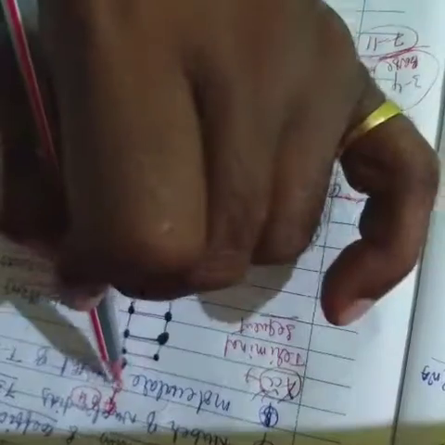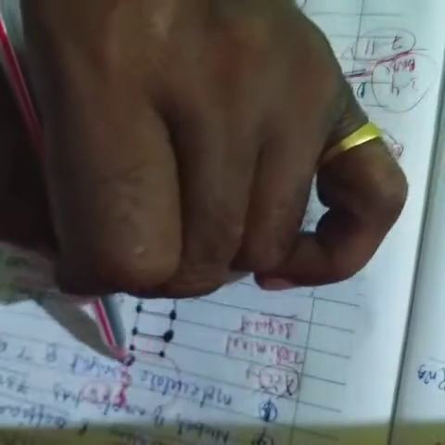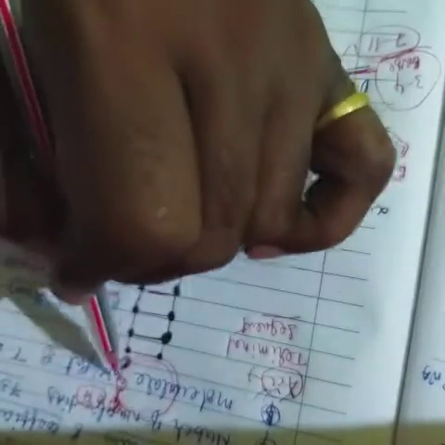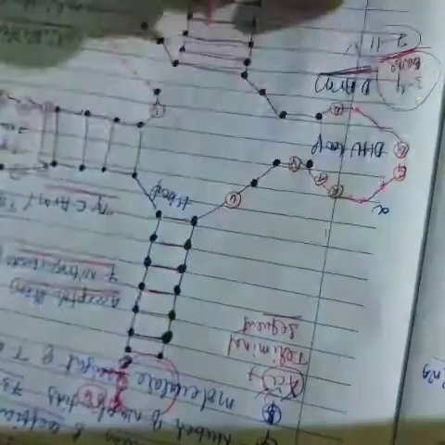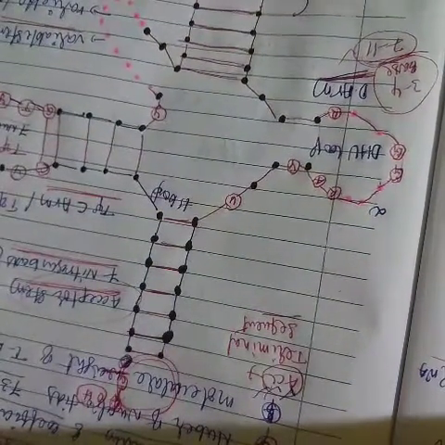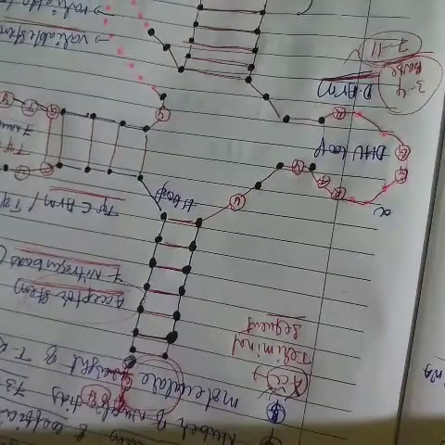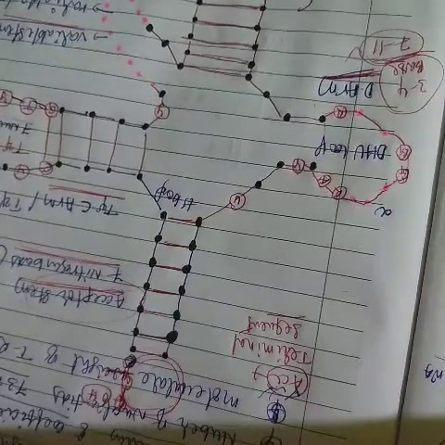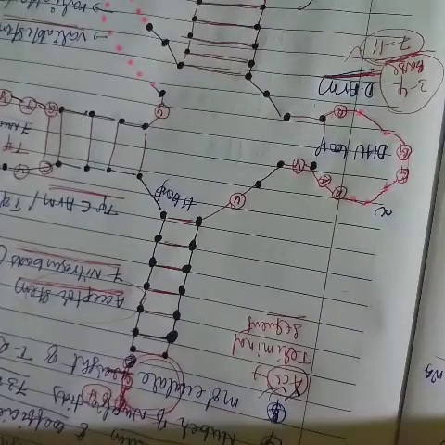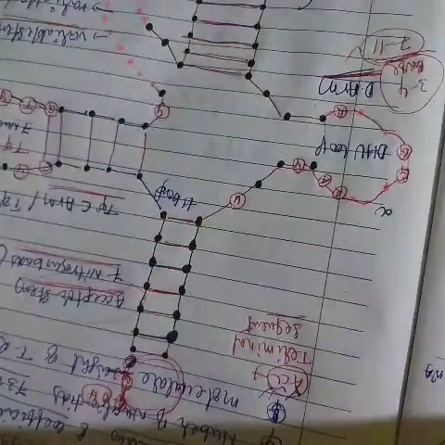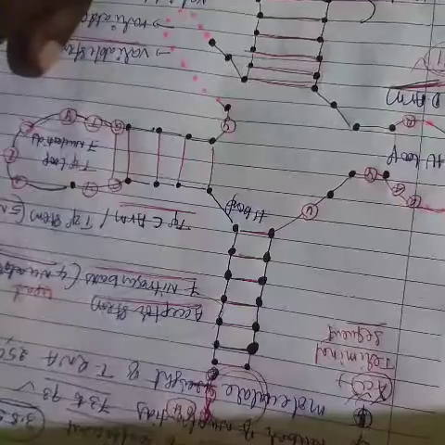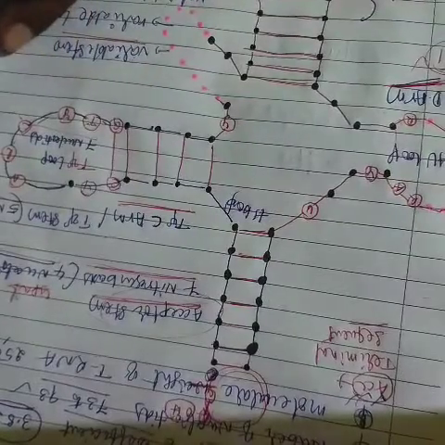For example, here there is an amino acid. This amino acid is carried by the tRNA molecule, depending upon the mRNA molecule. Keep it in your mind.